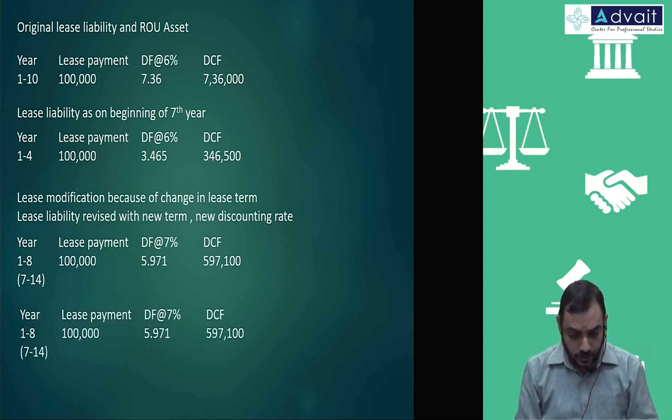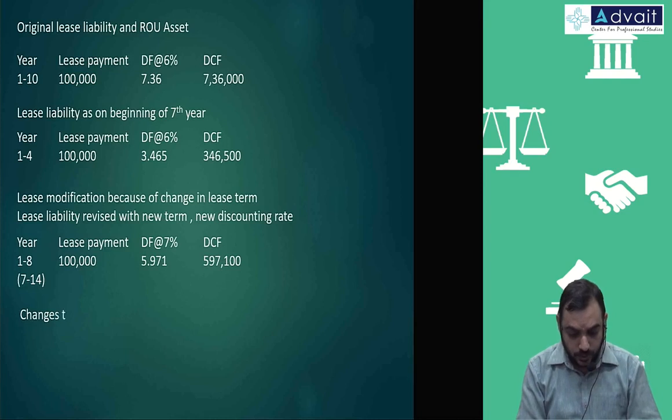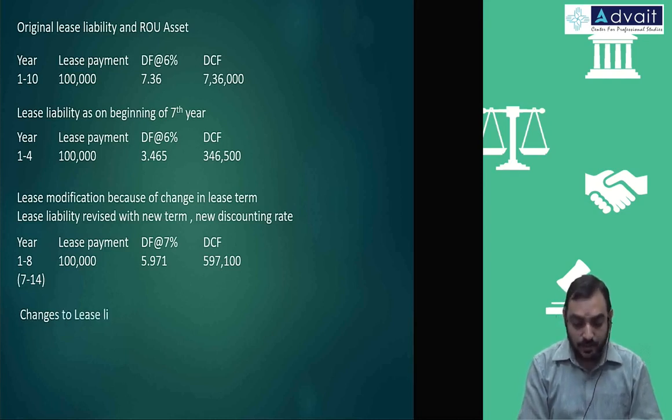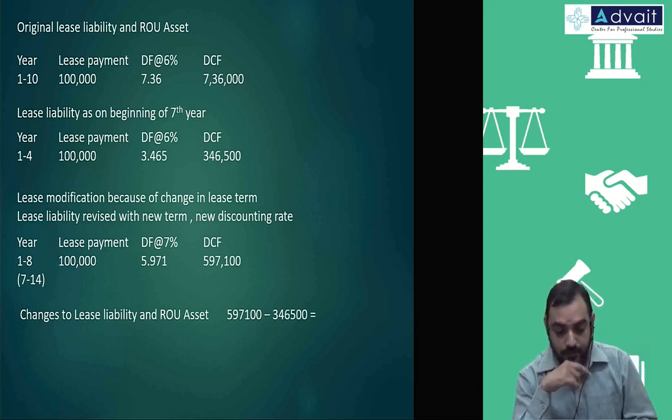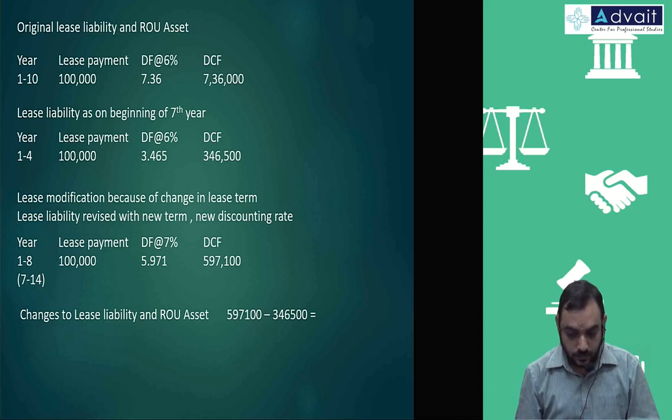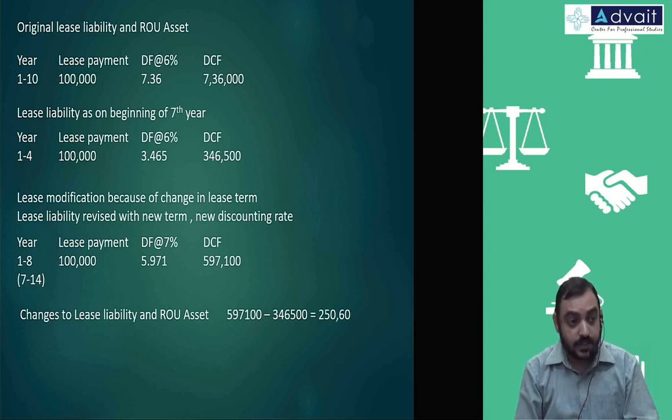So the change to lease liability and ROU asset is the difference between 5,97,100 minus 3,46,500, which is 2,50,600.